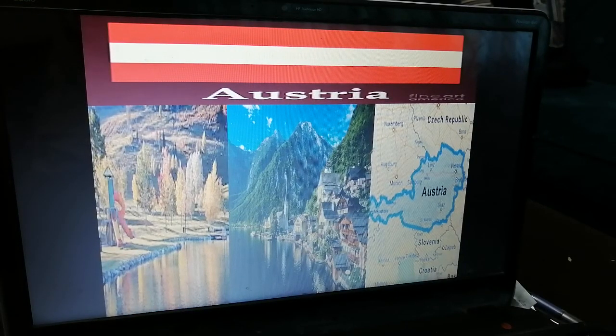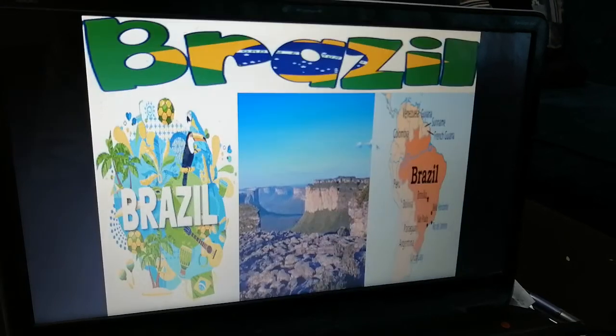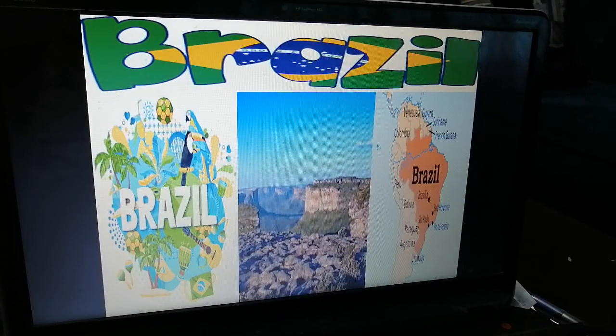This one is Austria. Look at these astonishing views in Austria. Okay, we are going to know about the nationality, Austrian, the language, German, and the capital, Vienna. Brazil, we have, the most famous football players, they are from Brazil, like Maradona and Pelé, I believe.